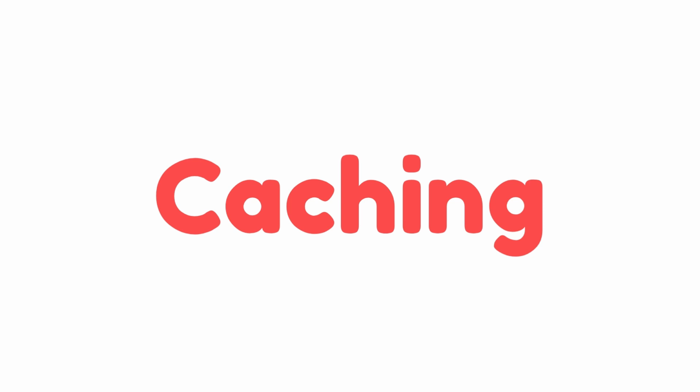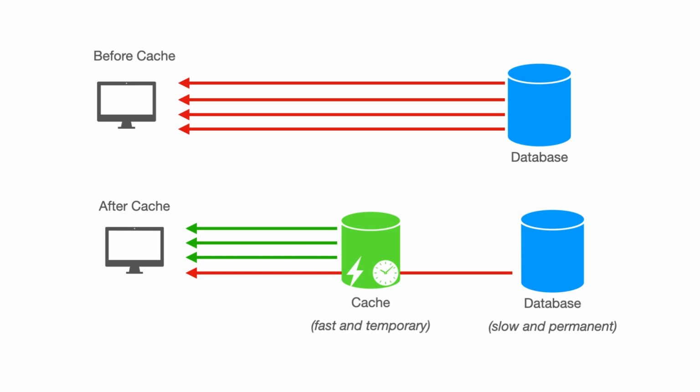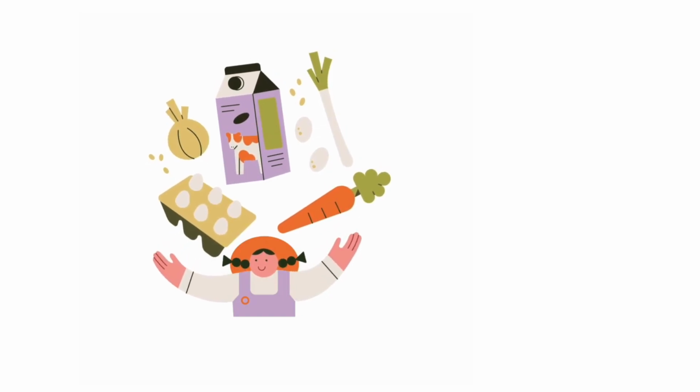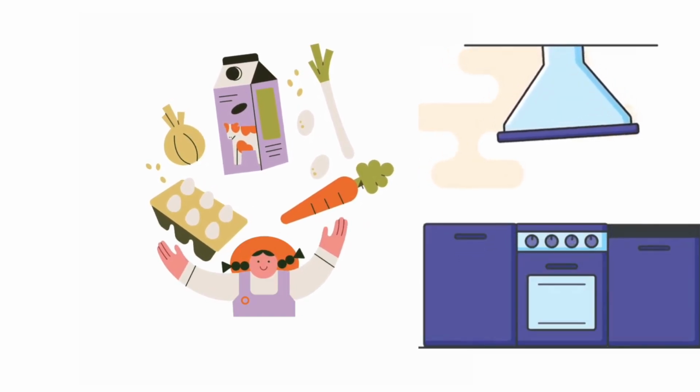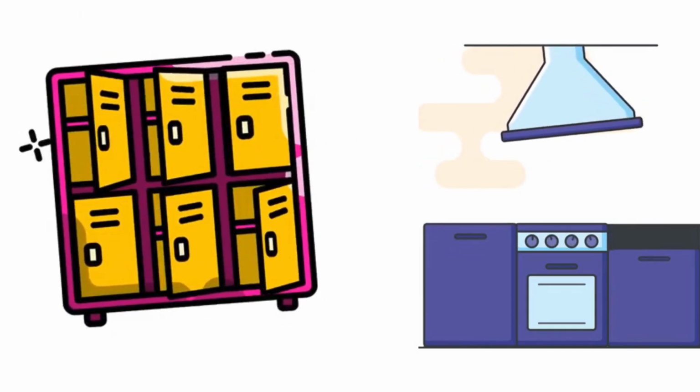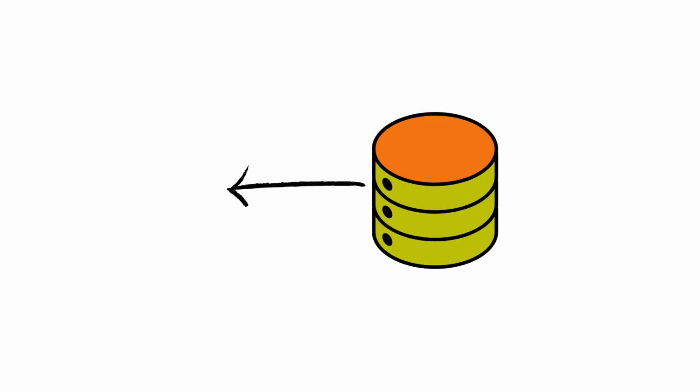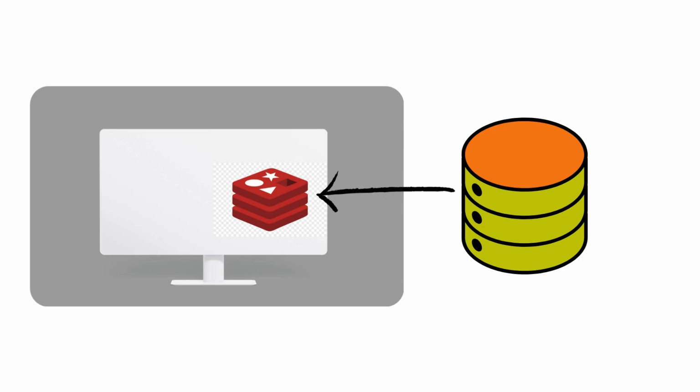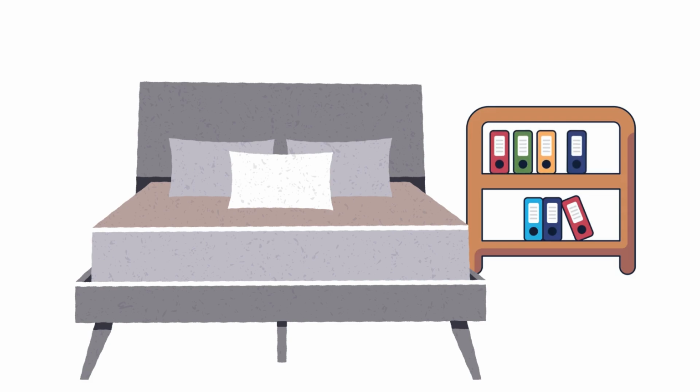Caching, yes. The article mentioned that. I'm all ears. What exactly is caching and how does it help us? Think of caching as storing frequently accessed data in a readily accessible spot for quicker retrieval. It's like keeping your most used spices right next to the stove instead of digging through the back of the pantry every time you cook. So instead of constantly fetching the same data from the main database, which can be time-consuming, we keep copies of that data in a faster, more accessible location. That's it. Caching works by storing data in memory, which is much faster to access than disk storage. It's like having a mini library of your most read books right on your bedside table.